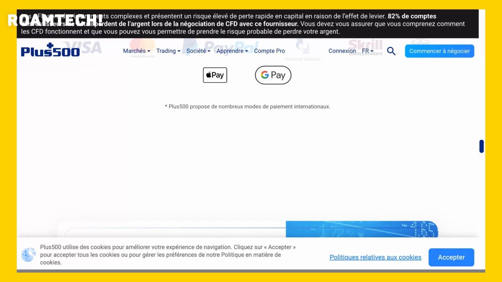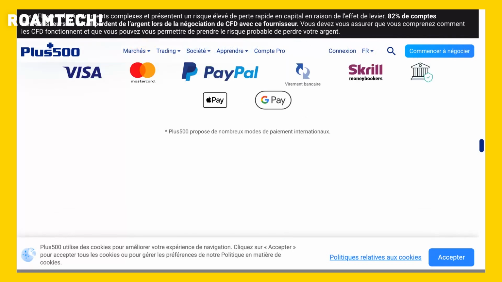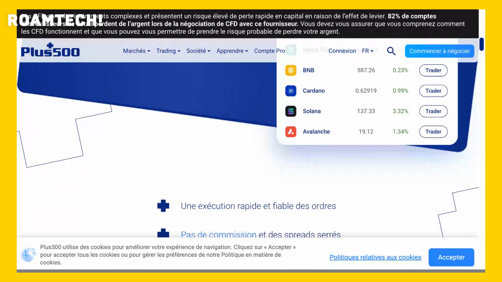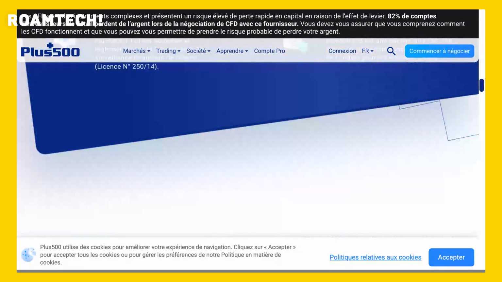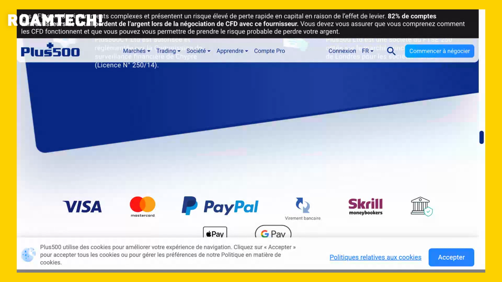The standout feature for me was definitely the demo account, as it allowed me to familiarize myself with the platform and develop my trading strategies risk-free. One minor drawback was the lack of a dedicated mobile app for my operating system at the time, though they do offer one for other platforms.